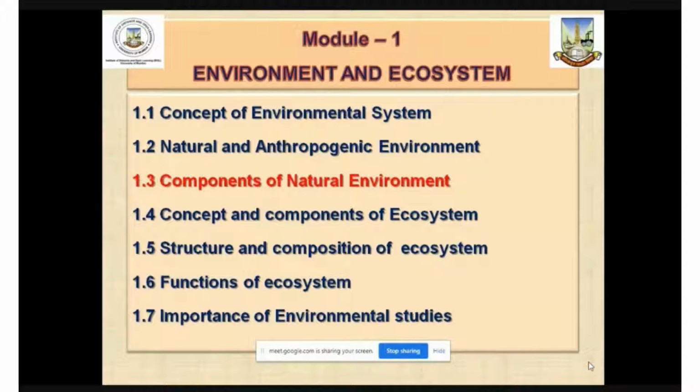We are going to discuss components of natural environment in this lecture, of which the abiotic component has already been covered in the last lecture. Before we continue with today's lecture, let us have a look at the